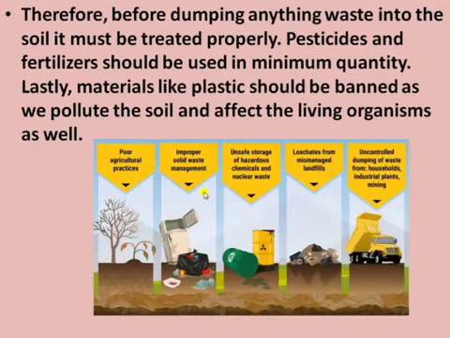In this picture you can see several factors that affect or pollute the soil. First is poor agriculture practices, the pesticides and chemicals that we are using. Second is improper solid waste management. Third is the unsafe storage of hazardous chemicals and nuclear waste in the soil. Fourth is the leachate from mismanaged landfills. Fifth is the uncontrolled dumping of waste from households, industrial plants and mining that pollutes the soil.